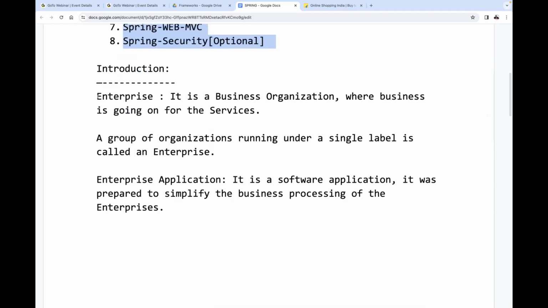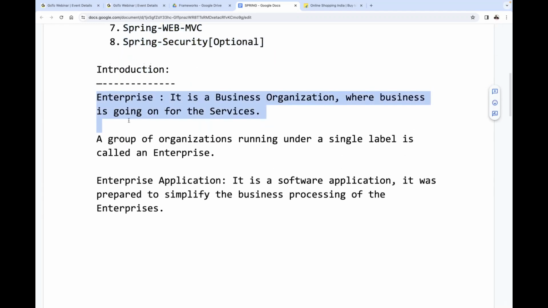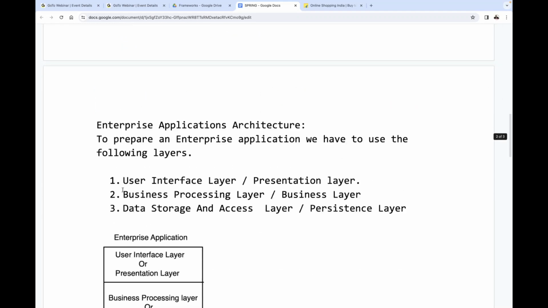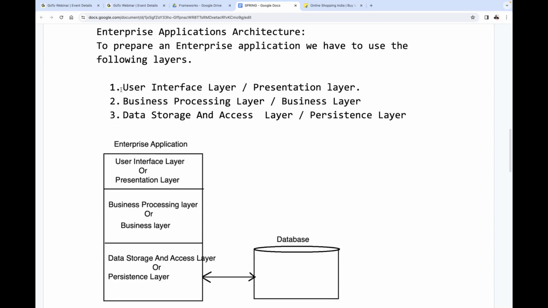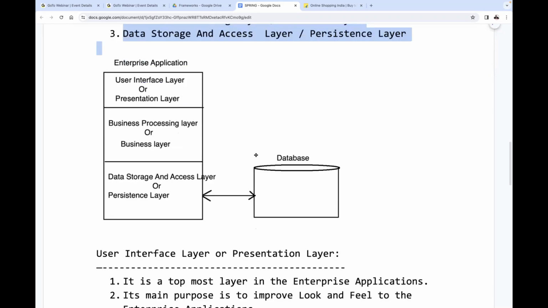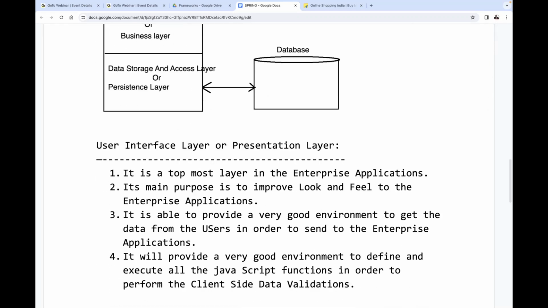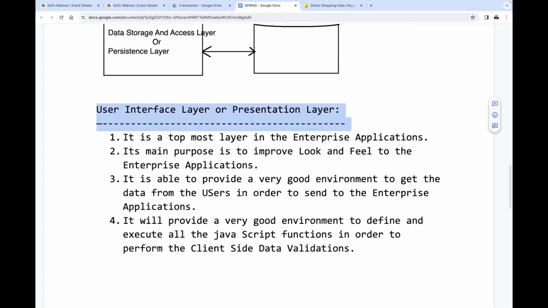After that, we started with the introduction, enterprise application, and enterprise application architecture. In that architecture, what layers are available? I provided that layered diagram, and we completed the very first layer, the user interface layer, clearly.